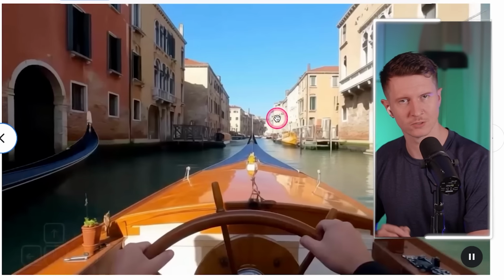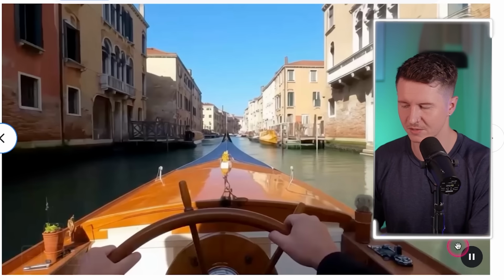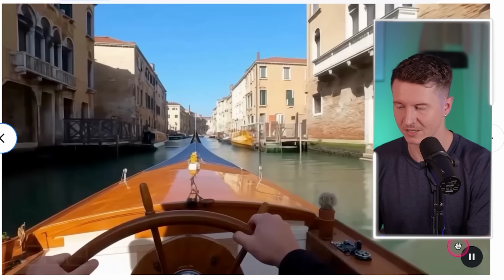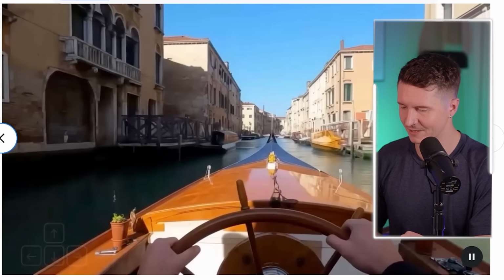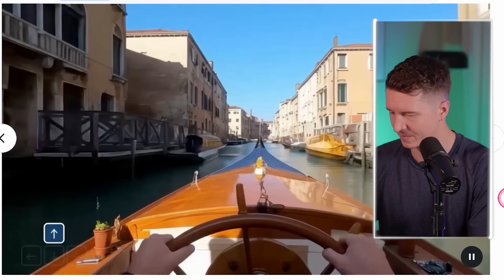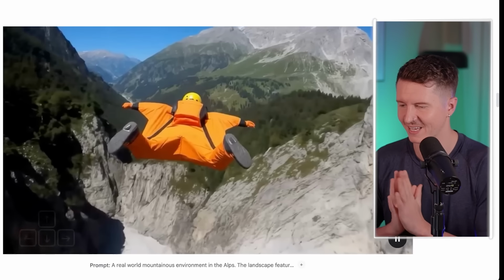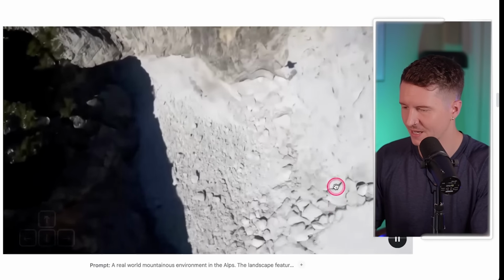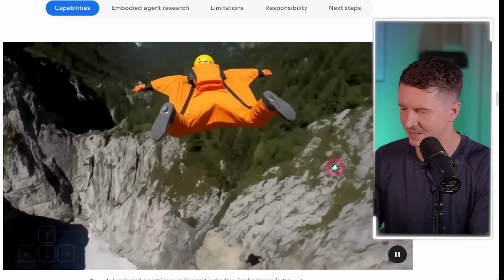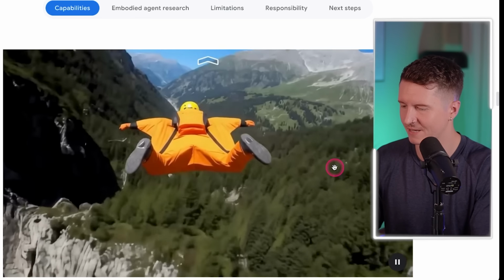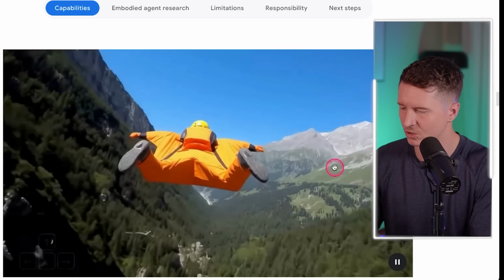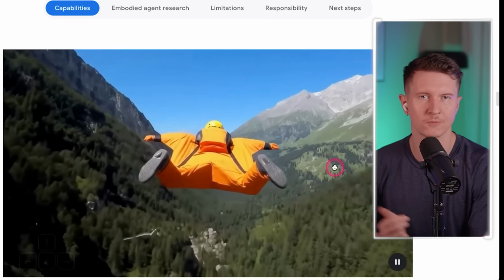Now, if you have ever dreamed of perusing the canals of Venice by Vaporetto, then you're in luck, because we have an example showcasing just that. But here is one of the most creative examples, and this showcases a person wingsuit flying through an alpine landscape. And what we love about this is that it has a fantastic control over this very unusual form of transport.